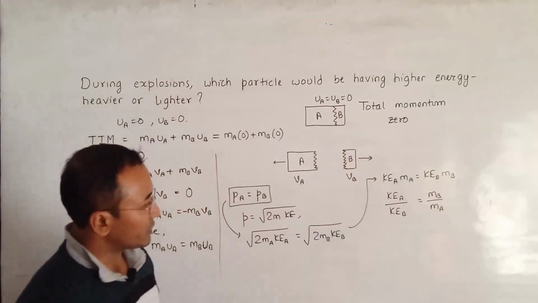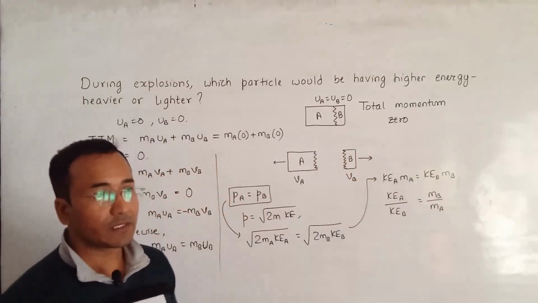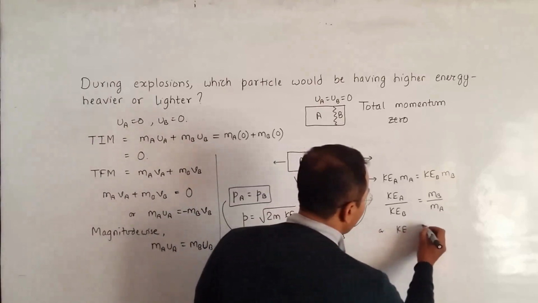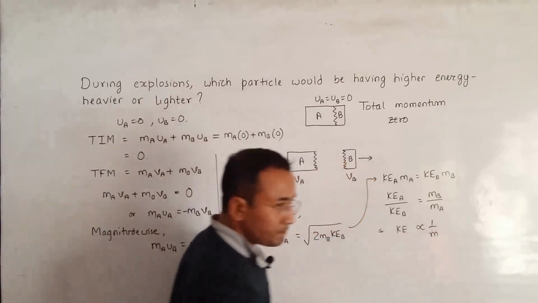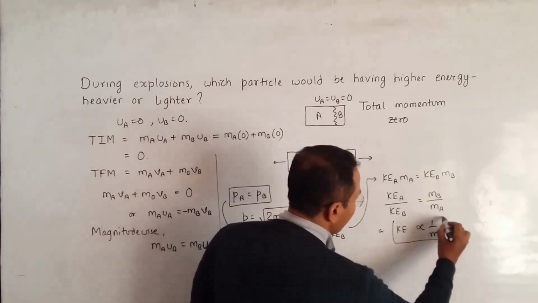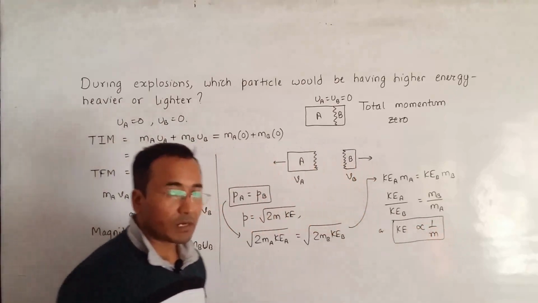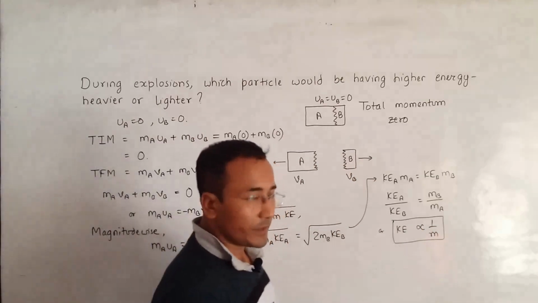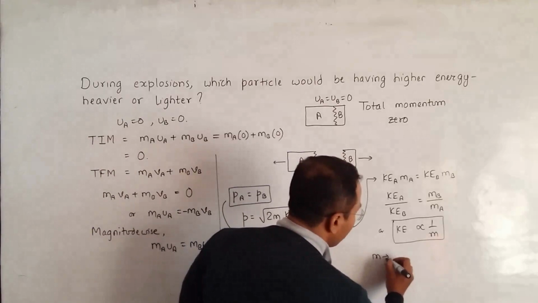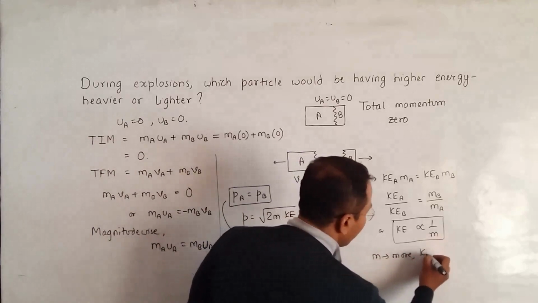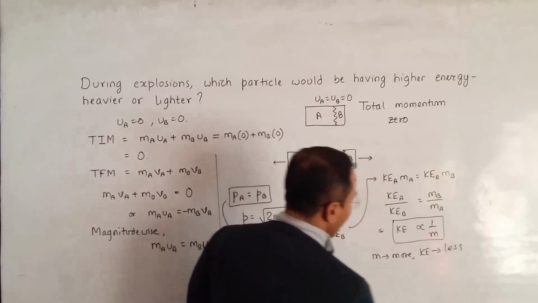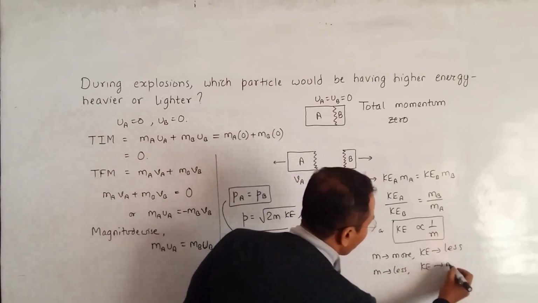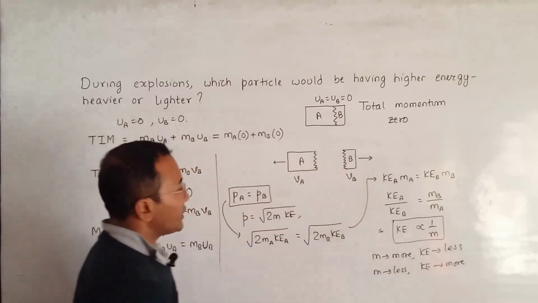So the kinetic energy has an inverse relationship with mass. We can write KE is proportional to 1 by m. Universally, KE is inversely proportional to the mass of the body during explosions. That means if the mass is heavy, or m is more, then KE will be less, and if the mass is less, then the KE will be more.